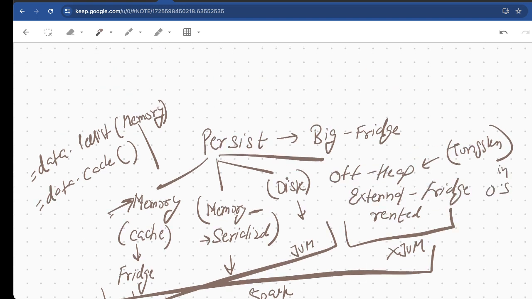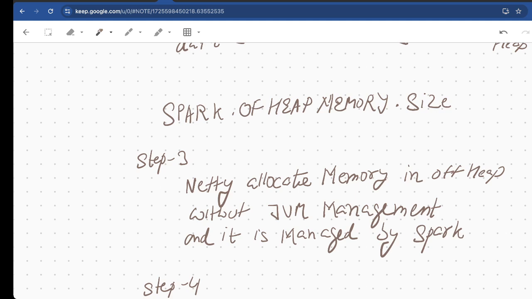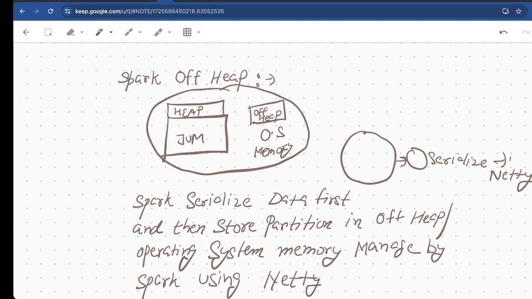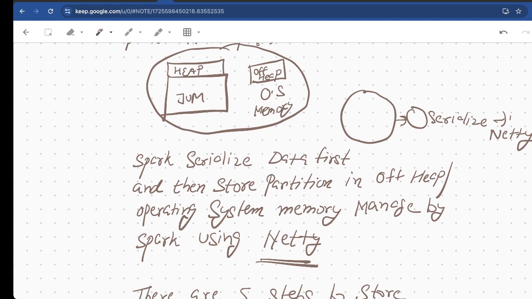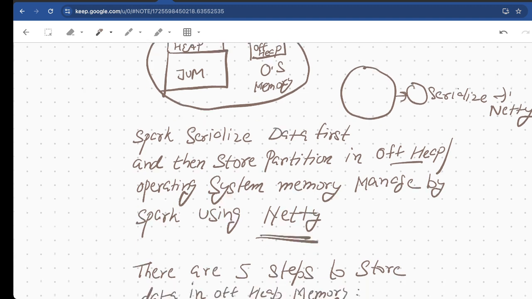Let me go back. There are a few steps. I have already told you, in the JVM we have the heap, and off heap is the operating system memory. What happens is, first the data is serialized, and then the partition is stored into the off heap, which is nothing but your operating system, managed by Spark using Netty.